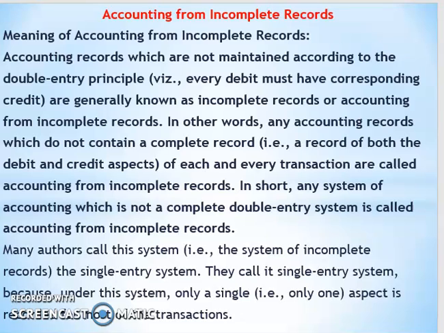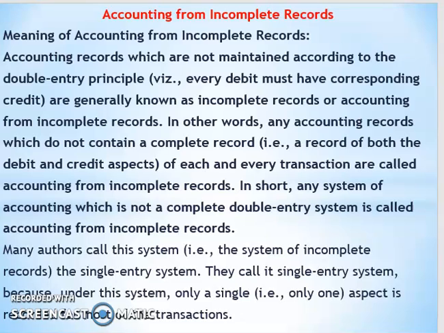Accounting records which are not maintained according to the double entry principles are generally known as incomplete records or accounting from incomplete records. In other words, any accounting records which do not contain a complete record of each and every transaction are called accounting from incomplete records.